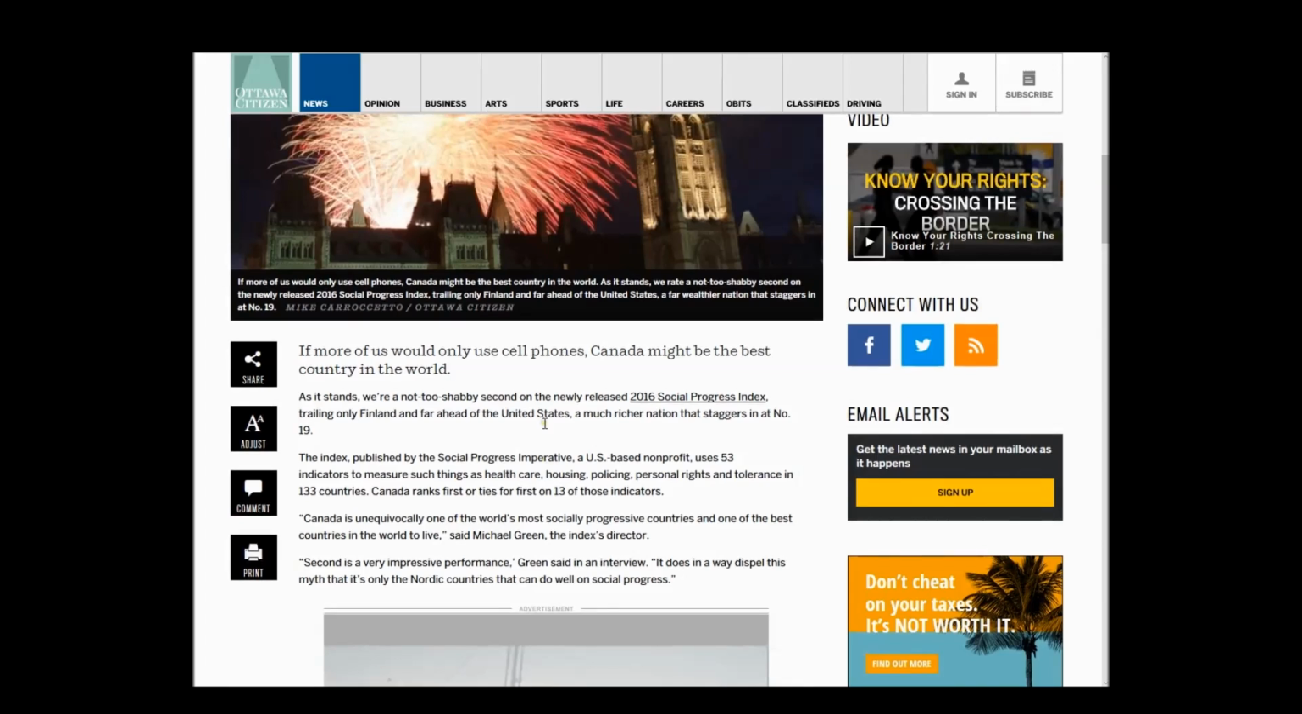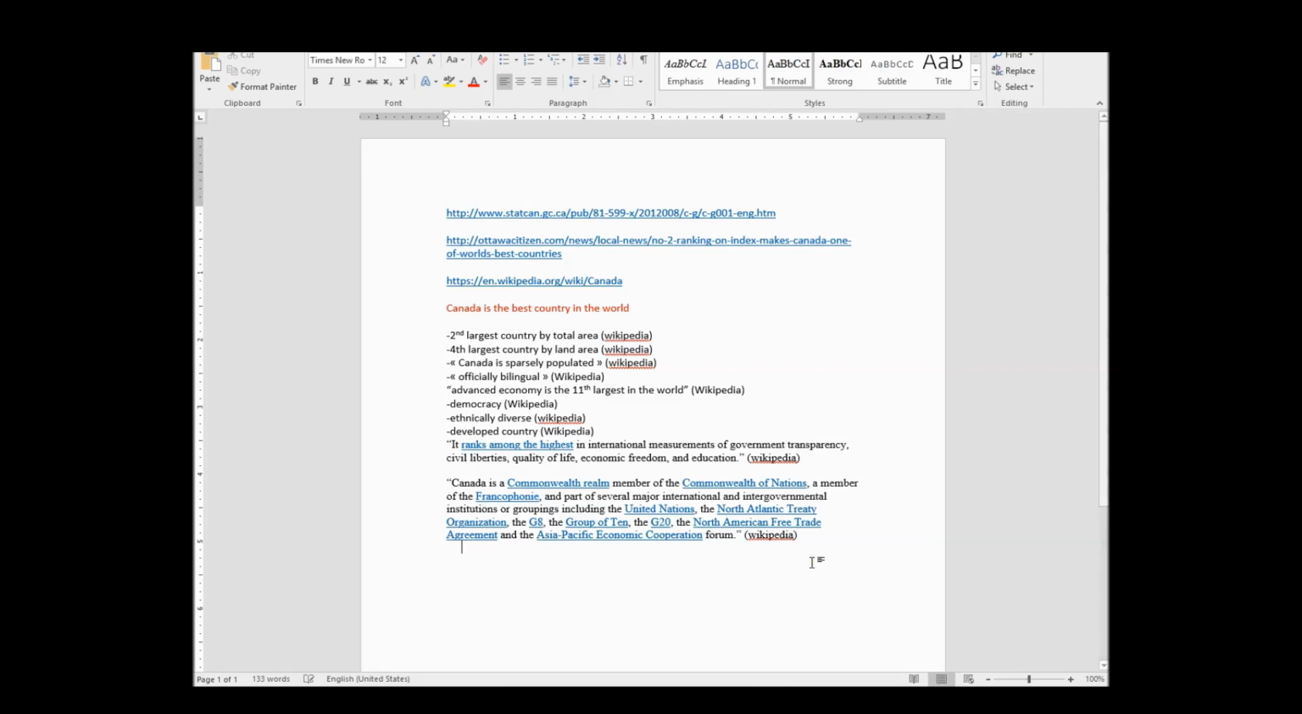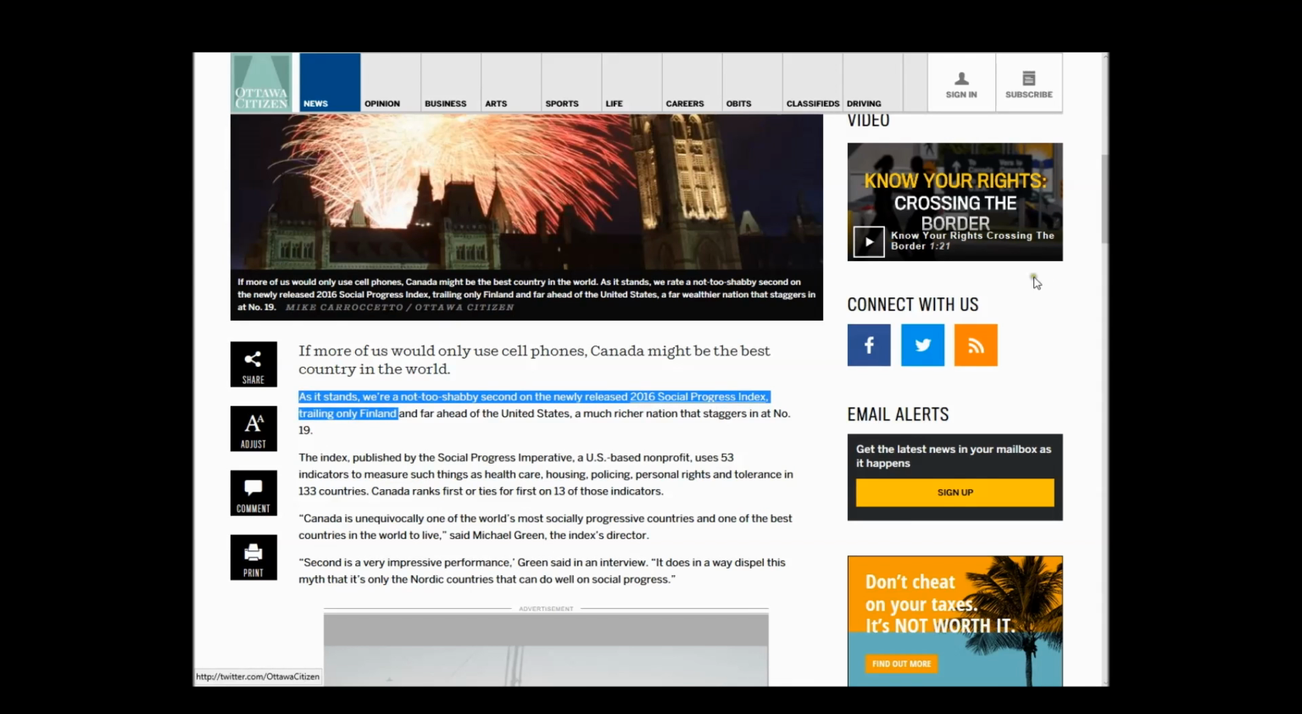So let's just read through this and see what it says. So, as it stands, we're a not too shabby second in the newly released Social Progress Index, trailing only Denmark, far ahead of the United States, a much richer nation, blah, blah, blah, blah. So, let's go trailing only after trailing only. And then I'm going to copy paste this, and I'm going to put this down here. And again, as you're going to see, I don't have to move it too far away from my other facts because I'm simply going to write down at the end that I got it from the Ottawa Citizen. And because I'm only using these three, I don't necessarily have to write down my URL or any of the other information yet because I know that's the only thing from the Ottawa Citizen that I'm citing. So let's go back and see what we see.